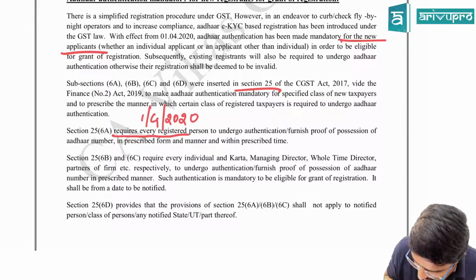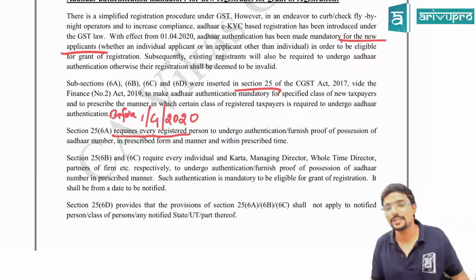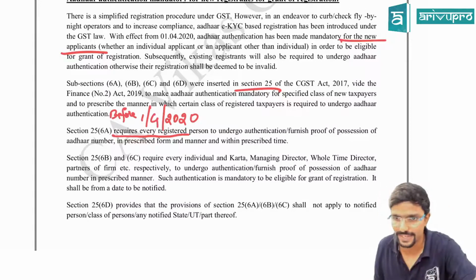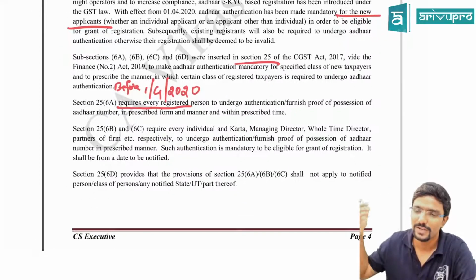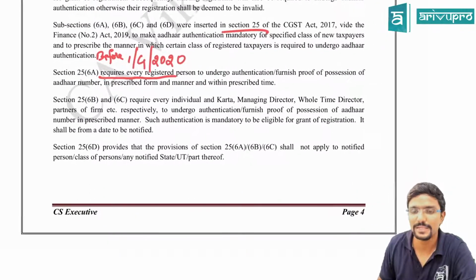That is, who was already registered. They have to get their Aadhaar authenticated within the prescribed time. That will be given; deadlines will be given by CBDT.